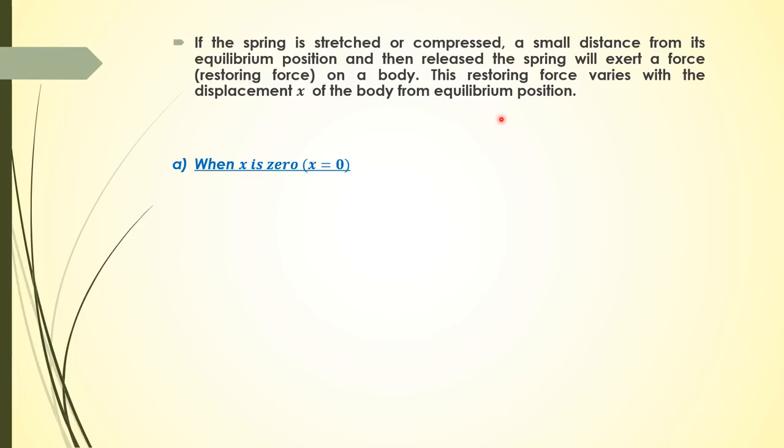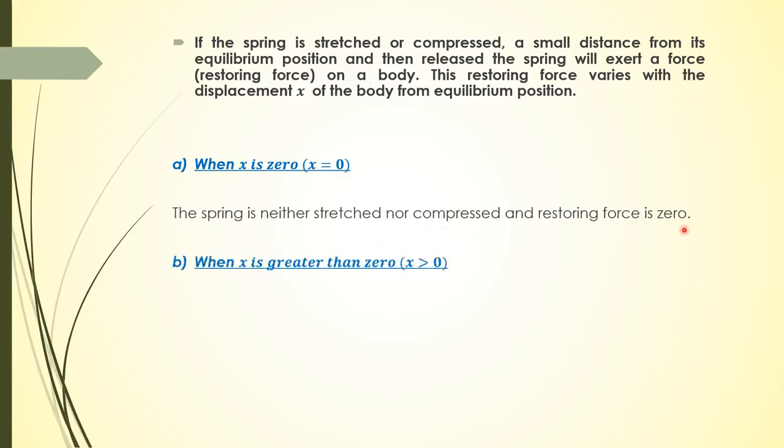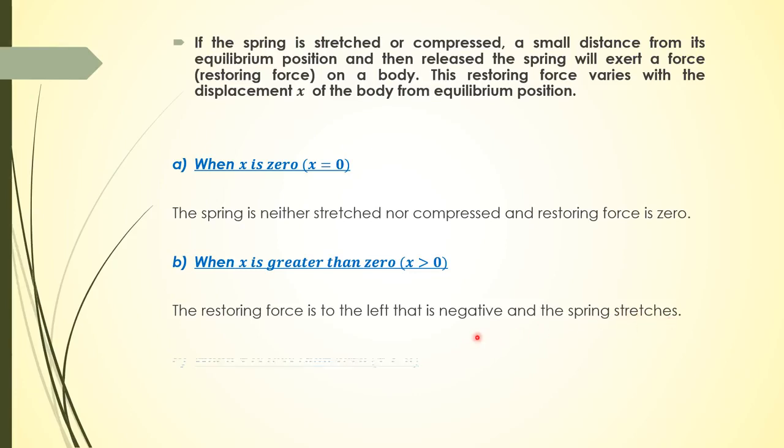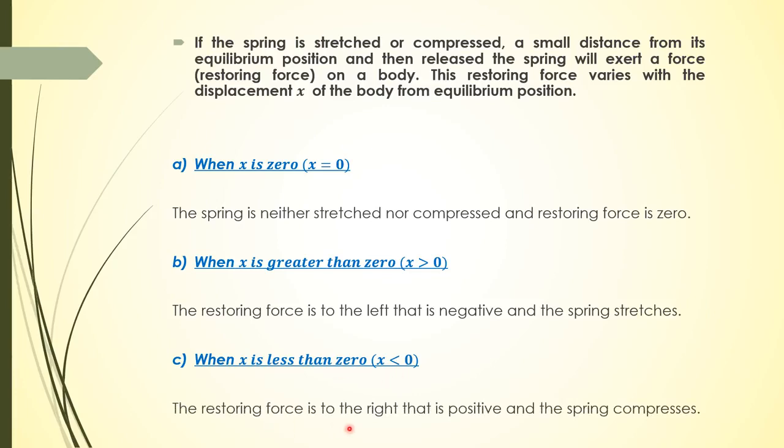So I'm going to discuss three positions. The first one is when x is 0, which means that the body is at the equilibrium position, the spring is neither stretched nor compressed and the restoring force is 0. Then when x is greater than 0, the restoring force is to the left and it is negative, and the spring stretches. And when x is less than 0, the restoring force is to the right, that is positive, and the spring compresses.